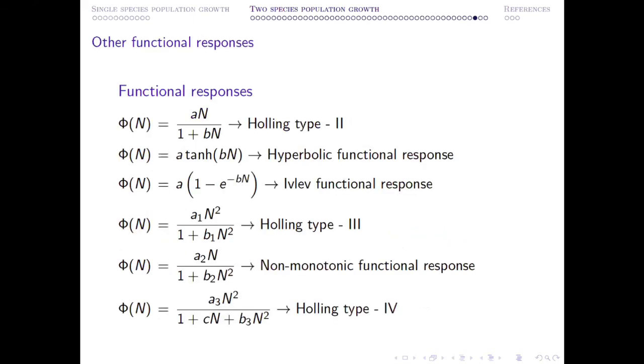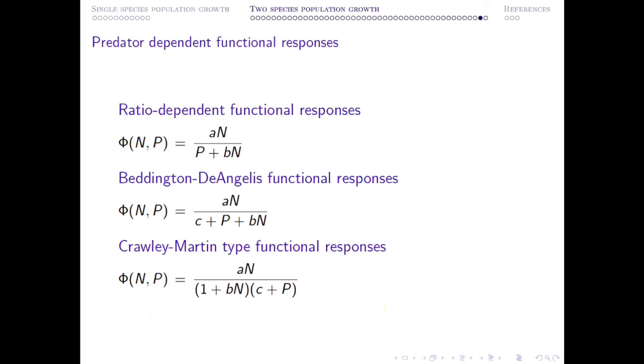So I have considered only a simple model where the Holling type 2 functional response is concerned. As I told you earlier, there are several different types of model. So those can be constructed by considering these different type of functional responses. These are all, of course, prey-dependent functional response, but there are several predator-dependent functional response also which are available in literature. This is a list of some such kind of predator-dependent functional responses.